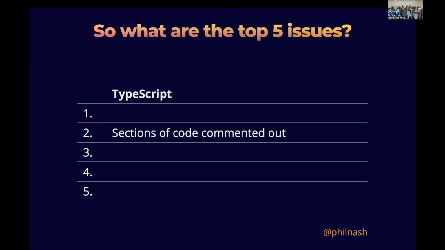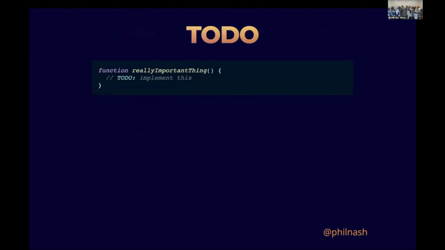But number 5 in TypeScript was tracking users of to-do tags. To-do tags being back to code comments again, actually, funnily enough. But in this case, comments that actually have a thing you need to come back to. Do you use to-do tags in your things? I'll get some nods there. Yeah. So it's not necessarily an issue. It's certainly not a bug. All it means is something you haven't done yet, which is fine.